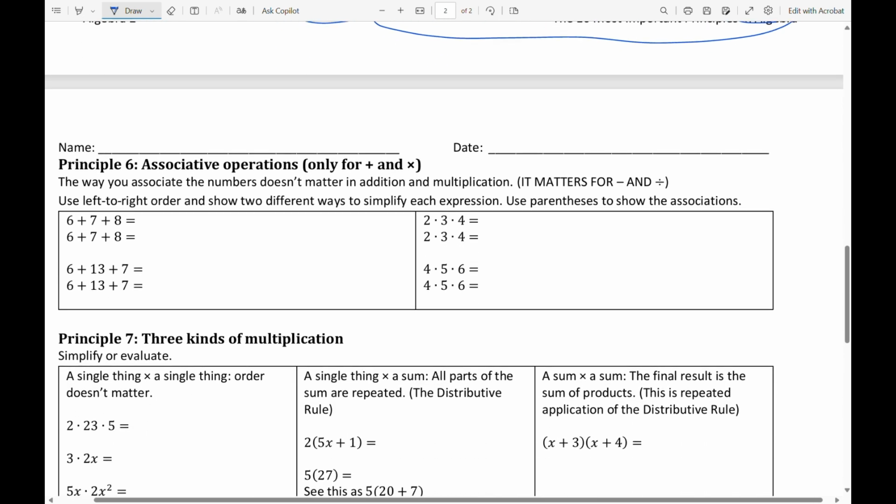So association means that I can only combine two numbers at a time, but which two? Well, I could do it this way, and I could call that 6 plus 7 is 13, and then 13 plus 8 becomes 21. Or I could associate it this way, and then it would become 6 plus 15, but notice again, it's still 21. I could do this one like this and call this 6 plus 13 is 19, plus another 7 is 26. Or I could do it this way and call that 6 plus 20, and call that one also 26.